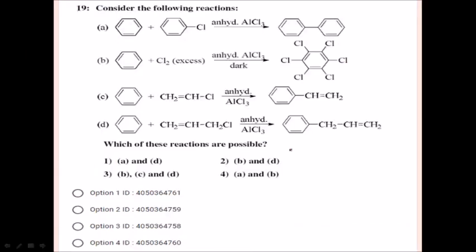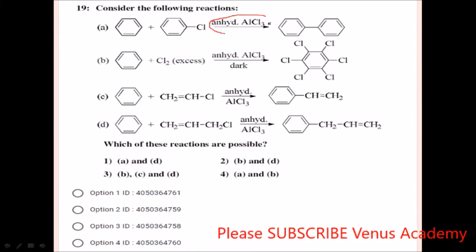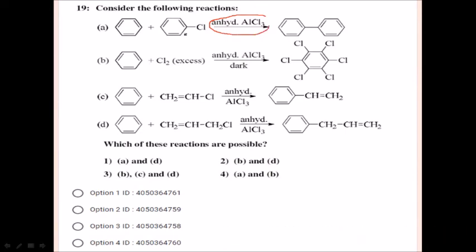Next, consider the following reactions. They have given Friedel-Crafts alkylation reaction. Can we do Friedel-Crafts alkylation reaction using aryl halides? No, students. In Friedel-Crafts alkylation, the halogen compound must form the electrophile. Is it going to be formed like this? Phenyl carbocation, is it going to be formed? No, students. Phenyl carbocation is not going to be formed in this first reaction.